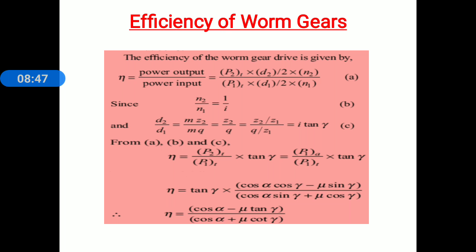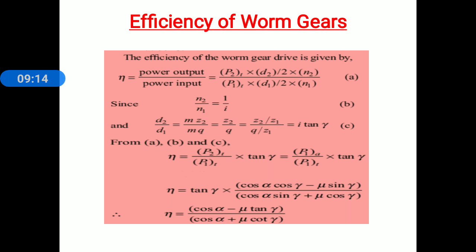Z2 by Z1 is known to you, that is the speed ratio I. Remember that I is equal to Z2 divided by Z1, where Z2 is the number of teeth on the worm wheel, Z1 is the number of starts on worm, and again I is equal to N1 divided by N2. Remember that Z2 divided by Z1 is equal to I, the speed ratio.